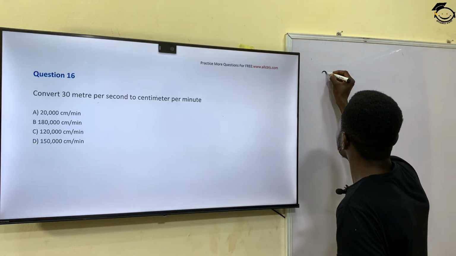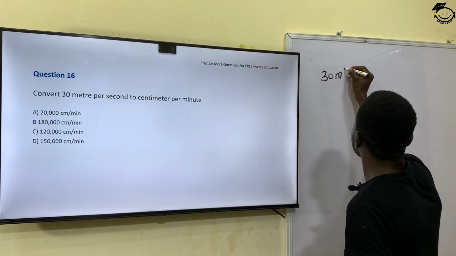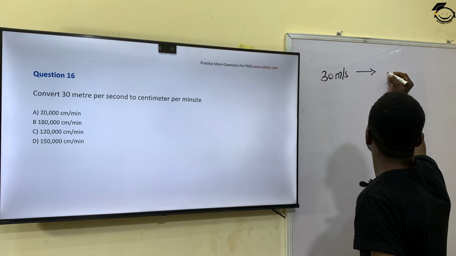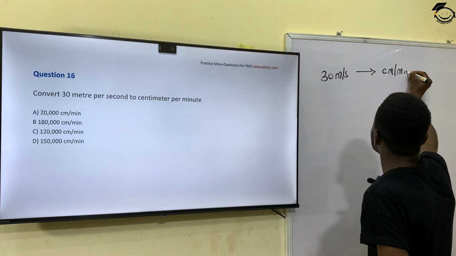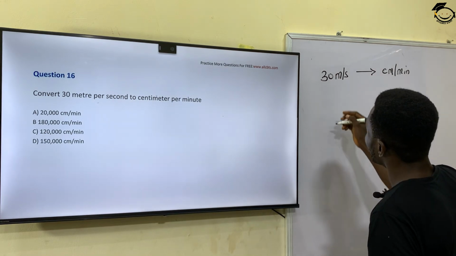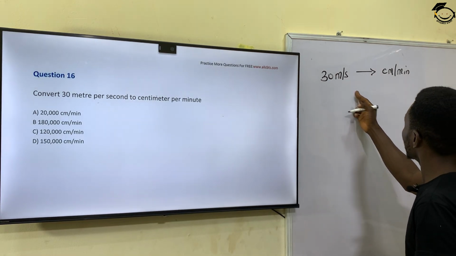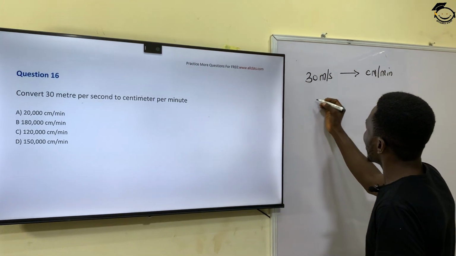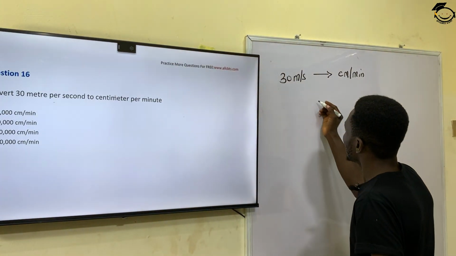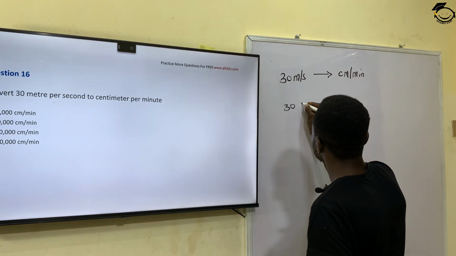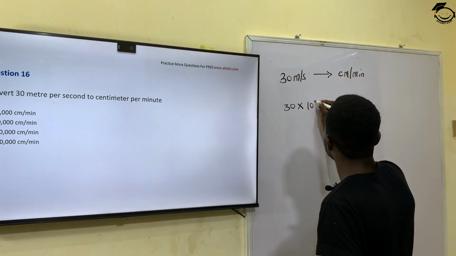Moving on to question number 16, it said convert 30 meter per second to centimeter per minute. So we have to convert 30 meter per second to centimeters per minute. So the first thing we are going to do is to convert it from meter per second to centimeters. When you are converting from meters to centimeter, you multiply by centi, which is the same as saying I have 30 times 10 raised to power 2.